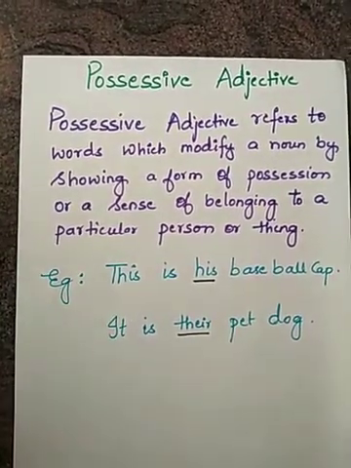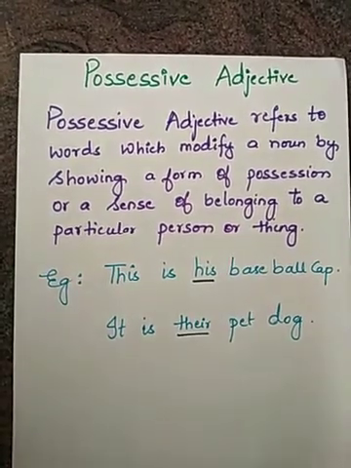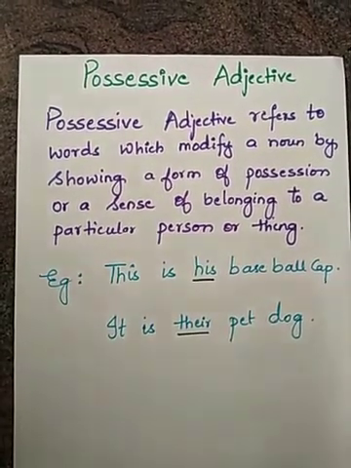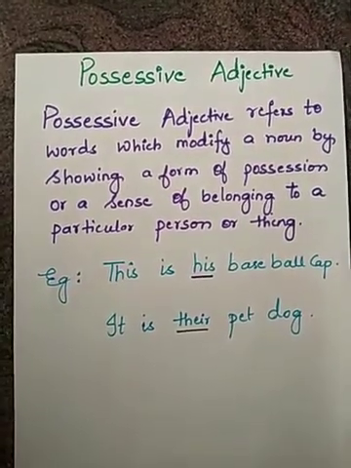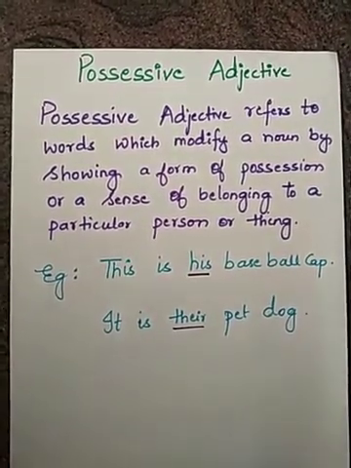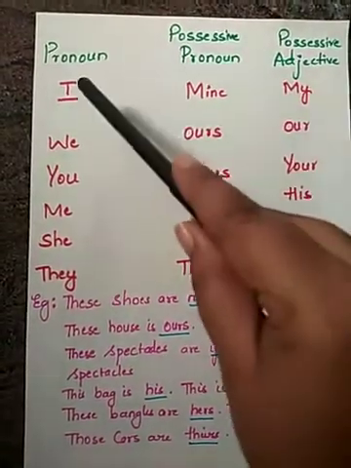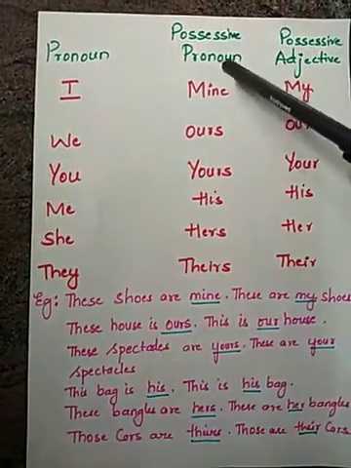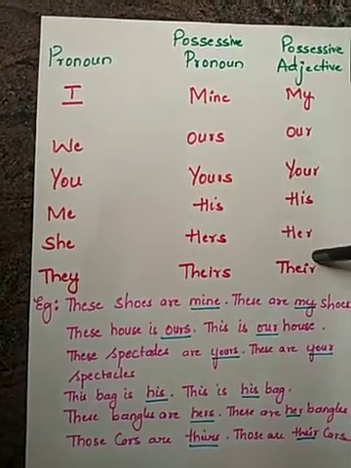A possessive adjective is always followed by a noun. Understood? And I'll show you a table. This is the table in which I have written the pronouns, the possessive pronoun words and the possessive adjective words.